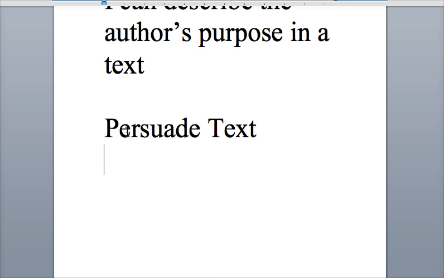Then you have to find 5 examples in the text that are your evidence to justify why you think it is the text it is. You can simply list these as bullet points. Your 5 reasons, at least 5 reasons.